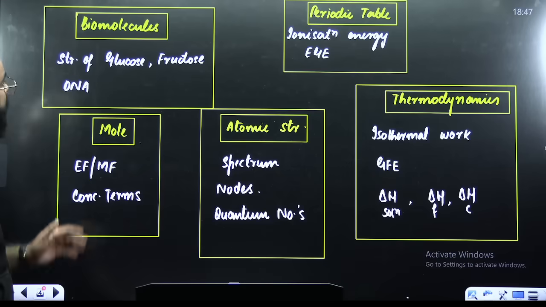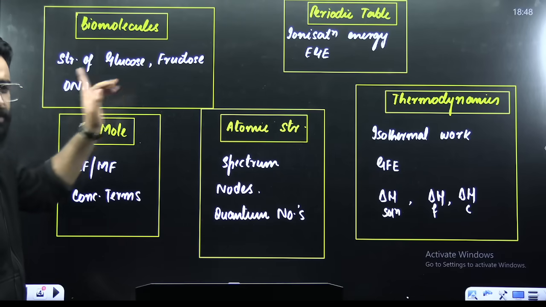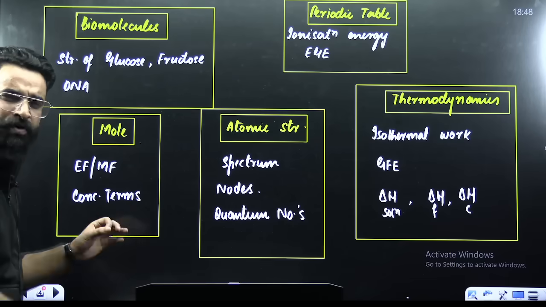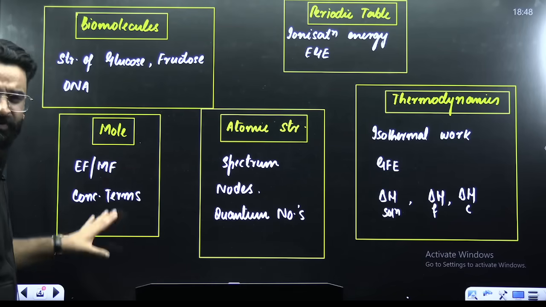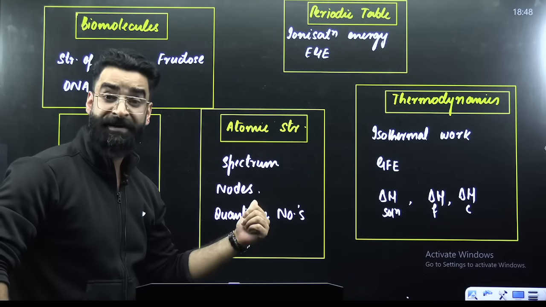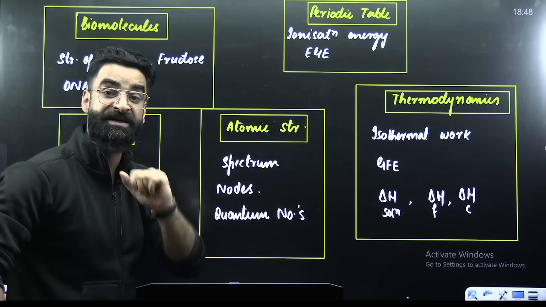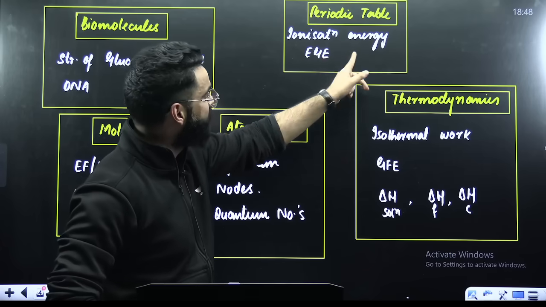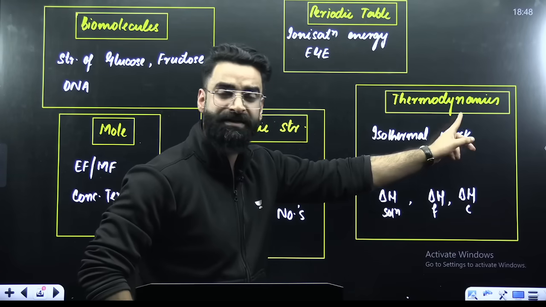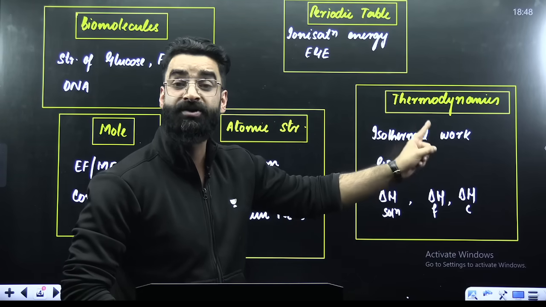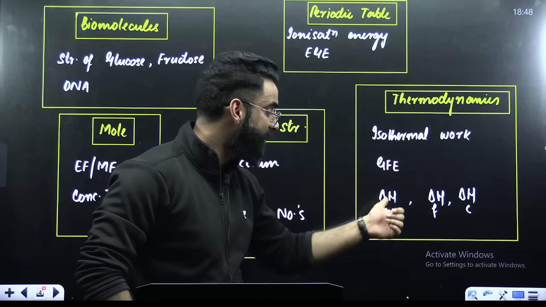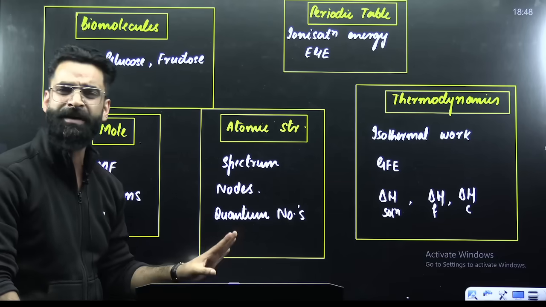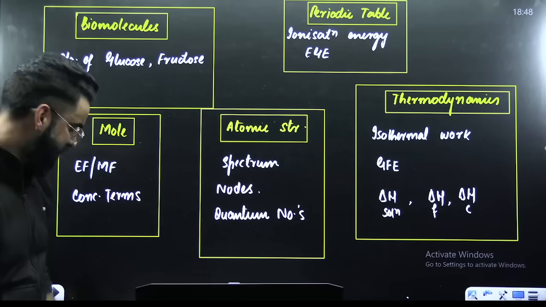So my dear students, biomolecules: structure of glucose, fructose, and DNA. Mole concept: empirical and molecular formula, concentration terms. Most repeated questions have been asked from these topics only. Atomic structure: the hydrogen spectrum, particularly your Lyman series, Balmer series, etc., nodes, similarly quantum numbers. Periodic table: ionization energy, electron gain enthalpy. Thermodynamics: calculation of work in reversible isothermal and irreversible isothermal, Gibbs free energy, enthalpy of solution, enthalpy of formation, enthalpy of combustion. These are the most repeated PYQs, my dear students, from the chapter thermodynamics.